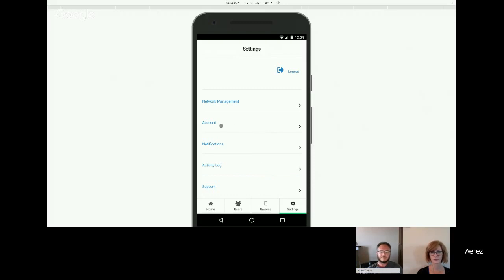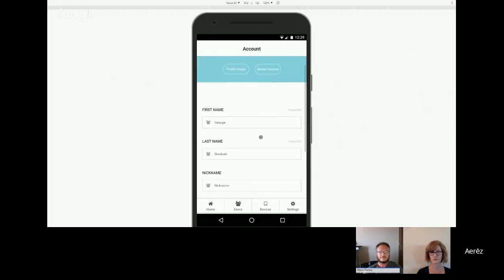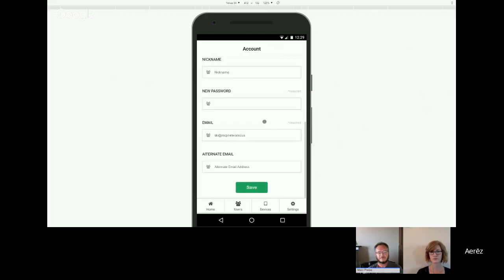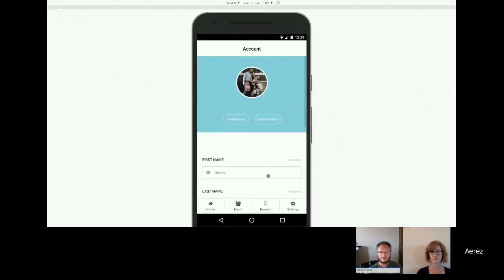Here we have our account information, and this is the place where you'll go to adjust your name, create a nickname for yourself, update your password to something different, and make sure you have current email information so that we can contact you. Pretty straightforward. You can also update your profile image from this location and see a listing of the devices that you've selected as master devices, which is pretty useful. I have 30 devices in my home, and if I start messing around in there making master devices, it's good to see which ones I have selected as such in one place.